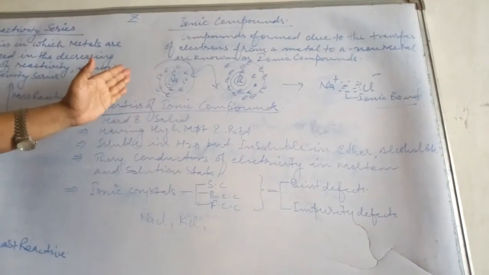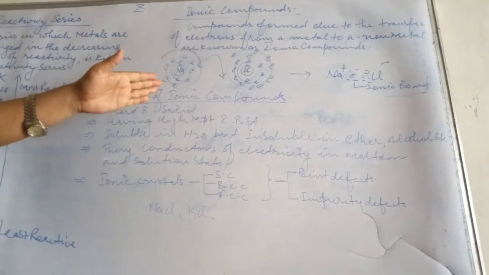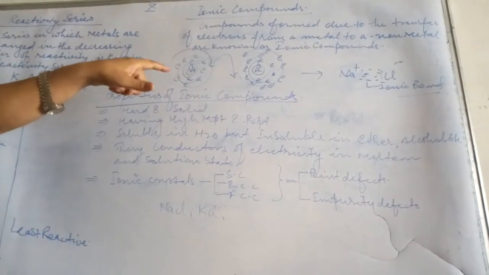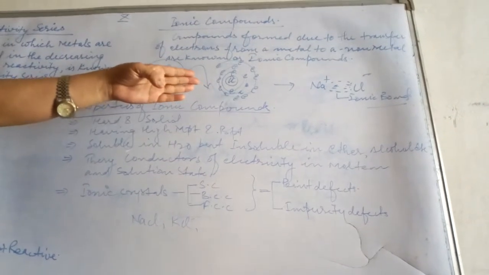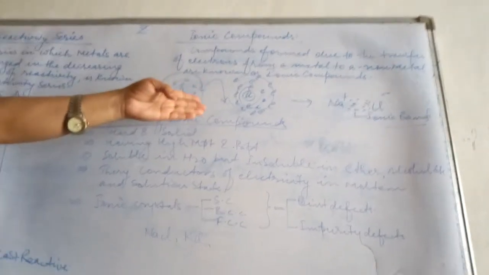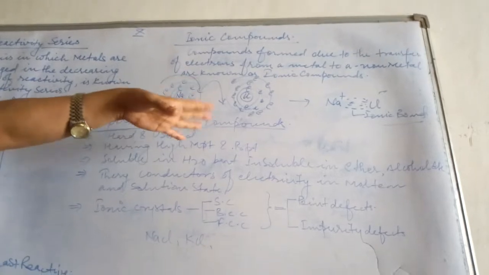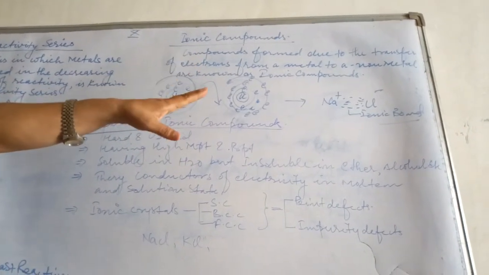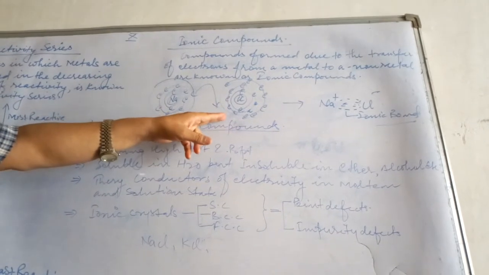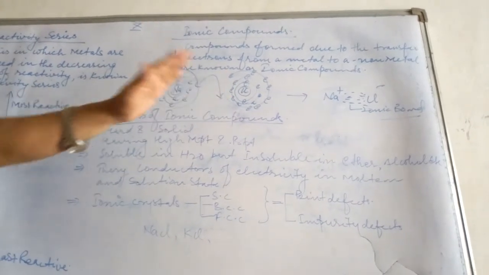The electron distribution is 2, 8, 1. In the third shell, how many electrons are there? One. In the case of chlorine, there are 17 electrons, and the electron distribution is 2, 8, 7. Ultimately, the last shell has 7 electrons, so chlorine needs 1 electron.